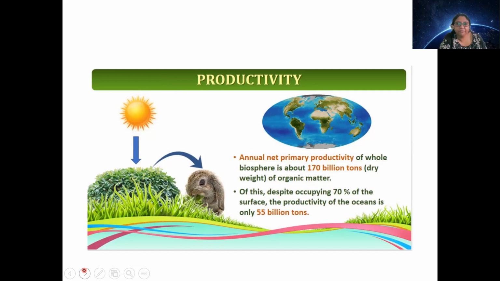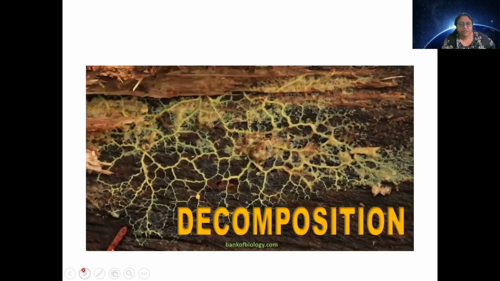After collecting, if I measure its weight, it will be called biomass. If I keep it under the sun, dehydrate it and then measure, it is called dry weight. Productivity of the ocean is 55 billion tons out of 170 billion.